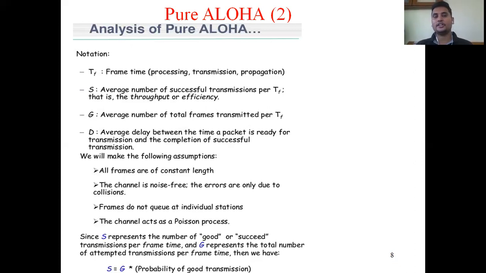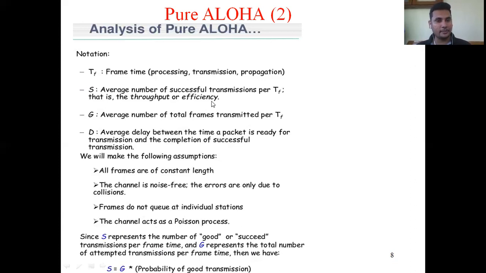And the next one, the channel is noise free. Actually, not every channel is noise free; there is a possibility of errors occurring in between. But here our assumption is that the channel is noise free, so the errors are only due to collisions. The third assumption is frames do not queue at individual stations, and the fourth assumption is the channel acts as a Poisson process. Since S represents the number of good or successful transmissions, that is what we discussed here.